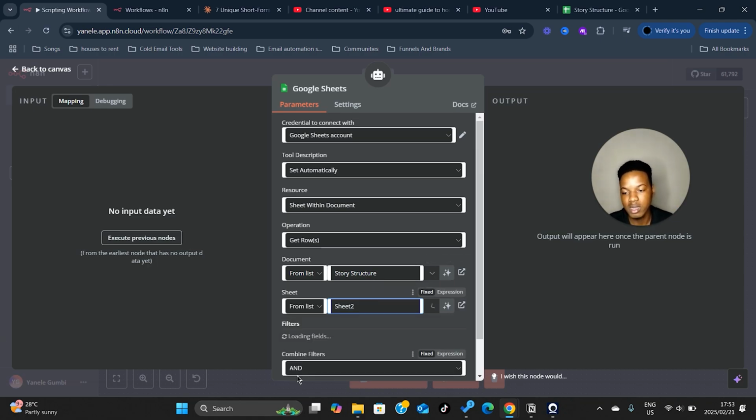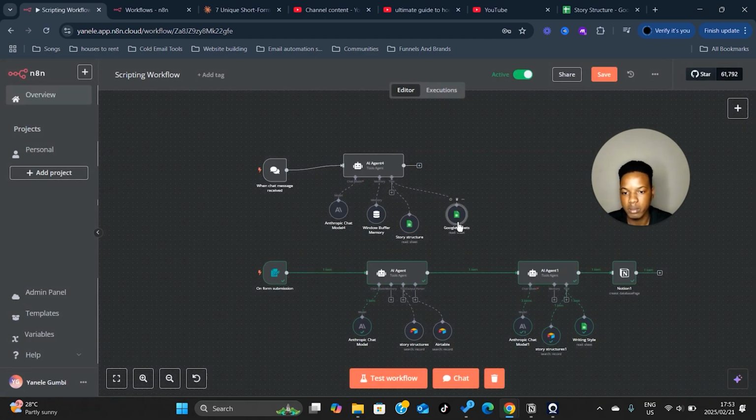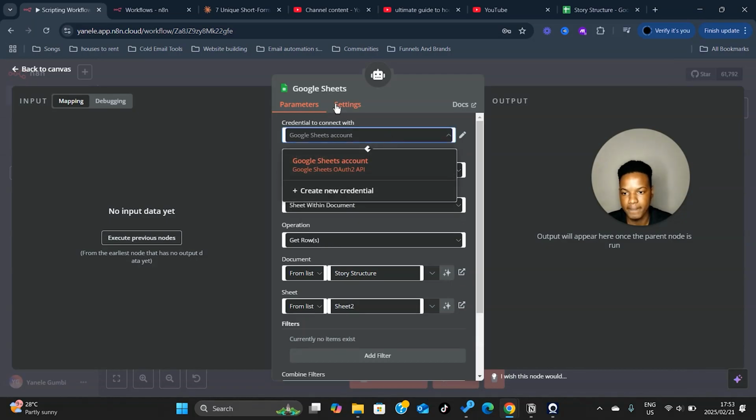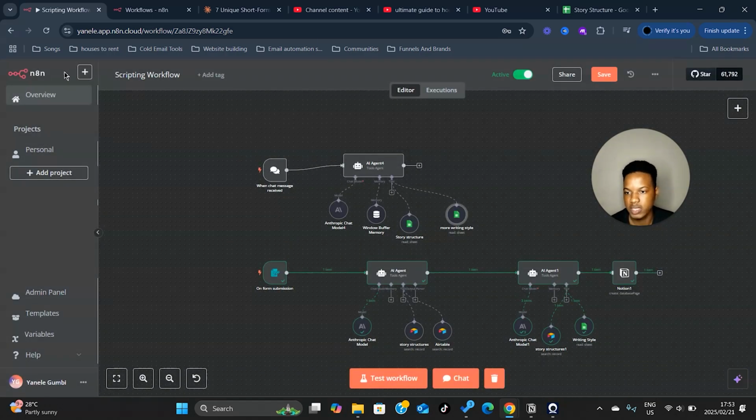Anyways, then you're gonna click sheet 2, and you're gonna leave this as is. Go back. Let me just rename this news. Let's rename this more writing style. Rename, brother. Then you're gonna go back to Canvas, and then yeah.